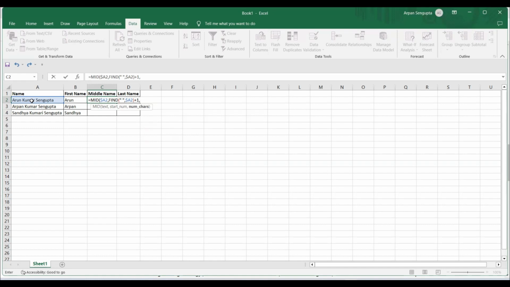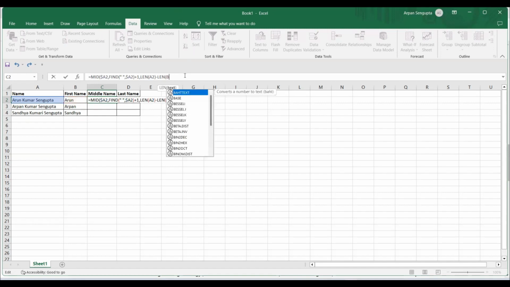So I can say length of this entire text, minus length of this one, B2. What this will give me is the entire length of the name minus this name. And with that, I think I can add or subtract one, or use a trim later.